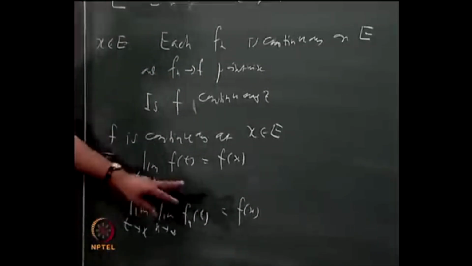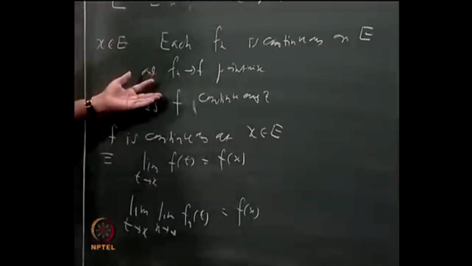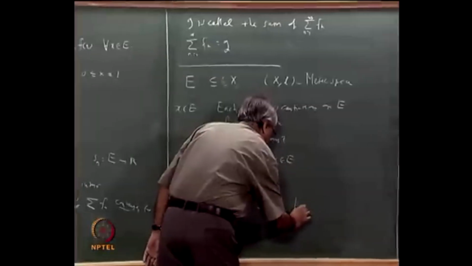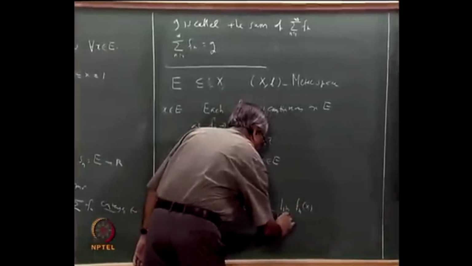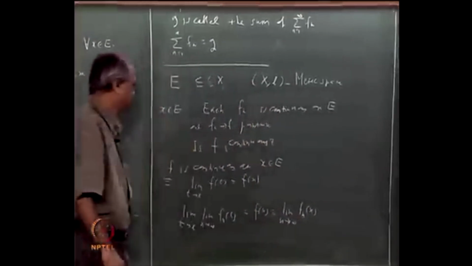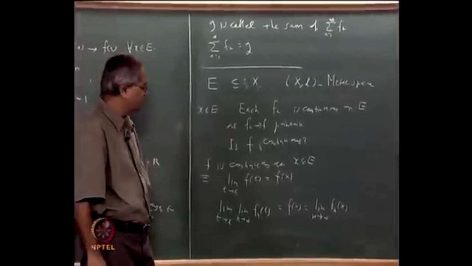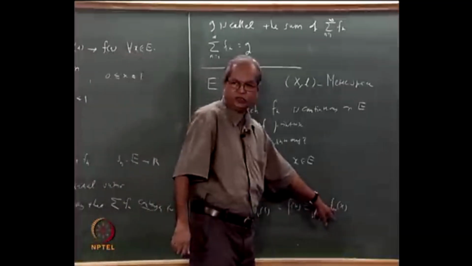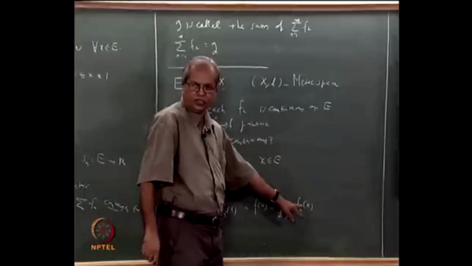But what is F of x? F of x is the limit as n tends to infinity of Fn of x. But we have assumed that each Fn is continuous, so I can replace Fn of x by the limit of Fn of t as t goes to x.